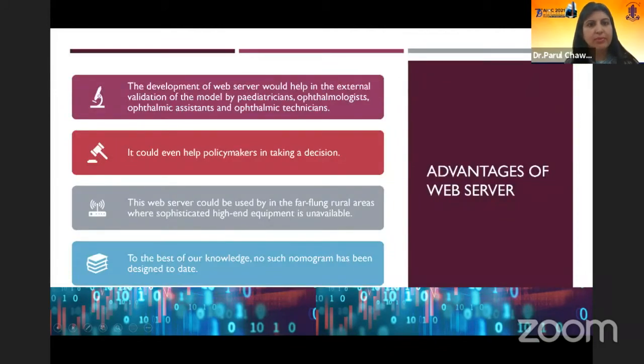Development of the web server would help in the external validation of the model by pediatricians, ophthalmologists, ophthalmic assistants, and ophthalmic technicians. It could even help policymakers in making a decision. This web server could be used in far-flung rural areas where sophisticated high-end equipment is unavailable. And to the best of our knowledge, no such nomogram has been designed to date.